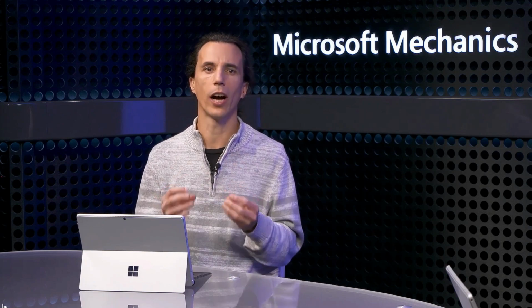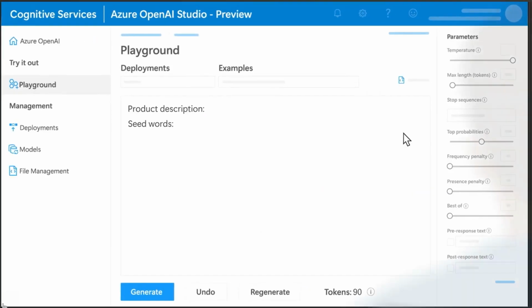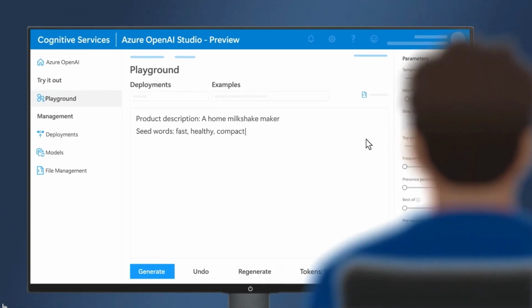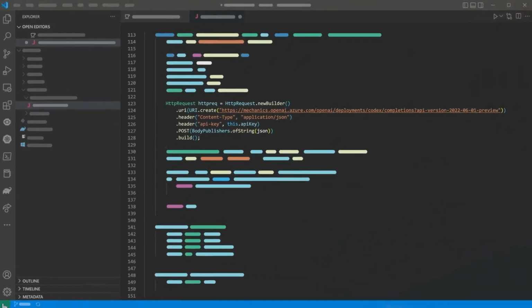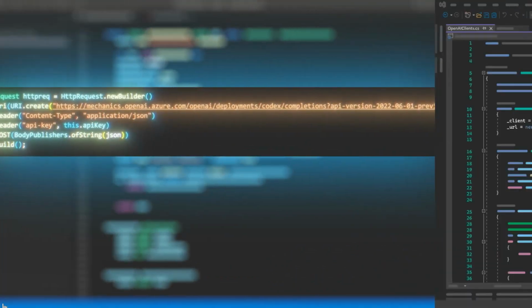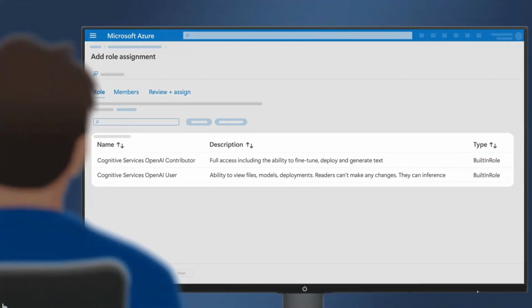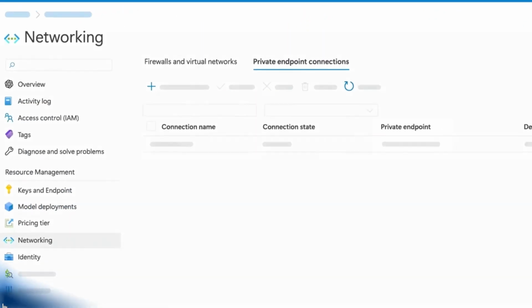We're also giving you a great environment to try things out and iterate. The Azure OpenAI Studio lets you experiment and test your ideas with OpenAI before bringing them into your code. And when you're done experimenting and you know what you want, you can call the service from your code just like any other REST API. And security is built in, with capabilities spanning strong authentication, role-based access control, and the ability to configure virtual networks, private endpoints, as you would for any Azure service.